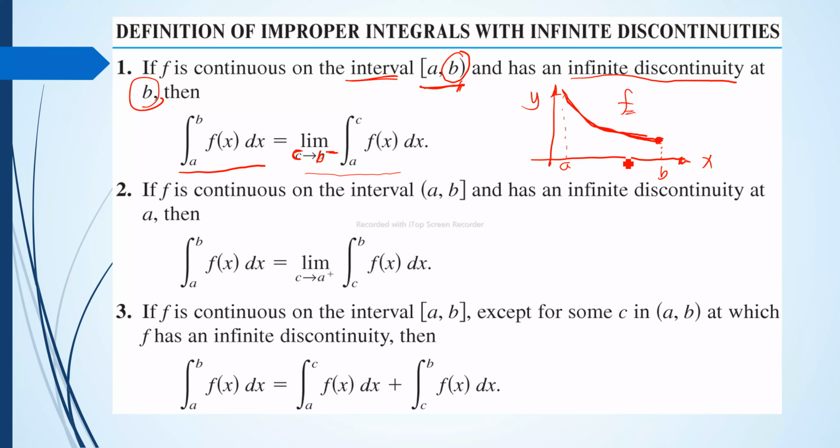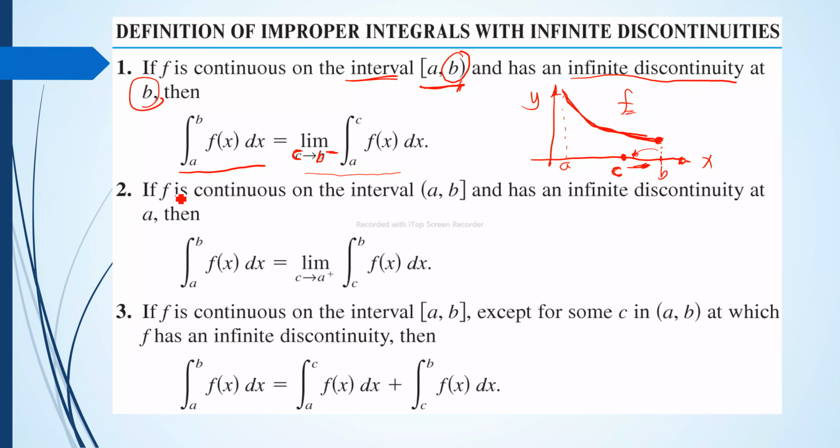So what is c? c is any point from a to b. Let's say this is our c. As c approaches b from the left, because this is b, c approaches b, c is approaching b from the left side. This is the left side of b.